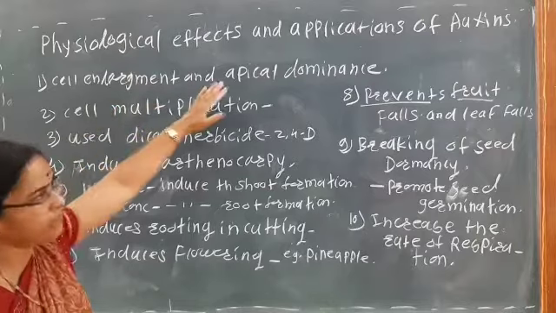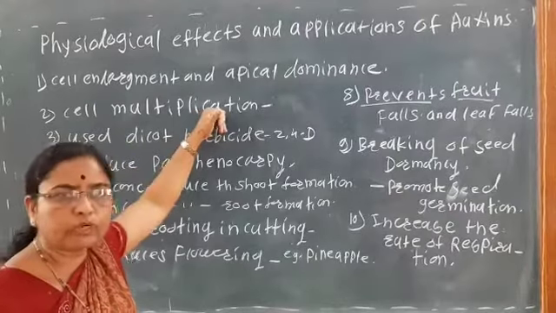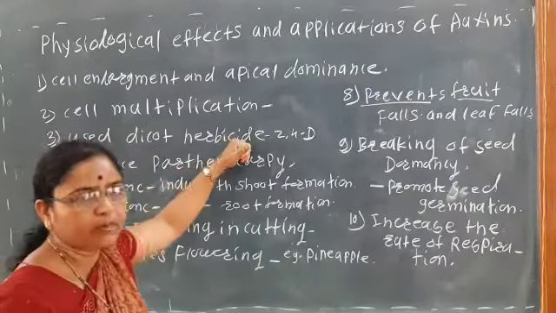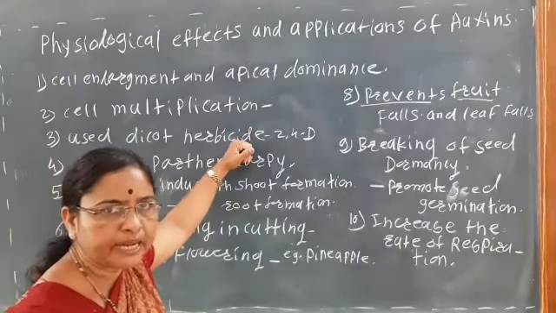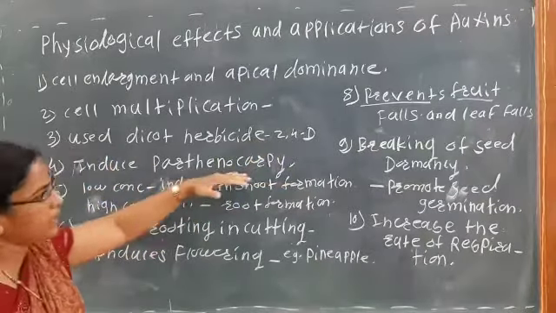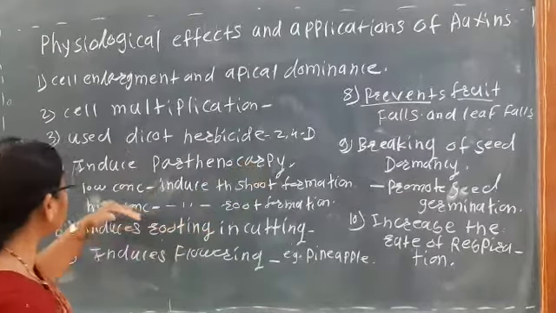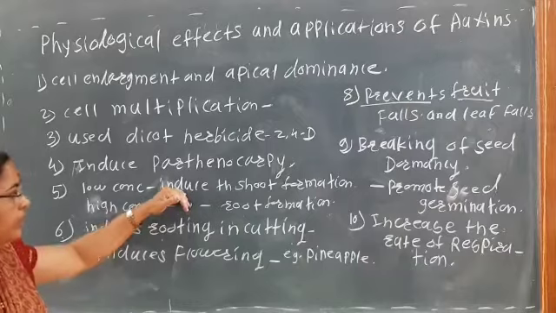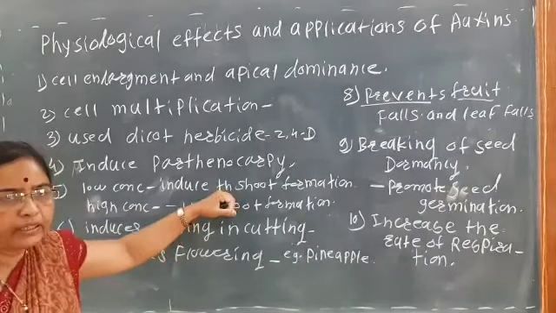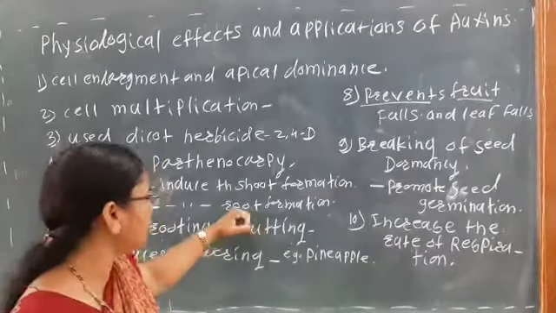पहिले येईल सेल एनलार्जमेंट अँड अपायकल डॉमिनन्स. सेकंड येईल सेल मल्टिप्लिकेशन. टिश्यू कल्चरमध्ये जनरली हे यूज केलं जातं. It is used as a dicot herbicide, म्हणजेच विडीसाइड म्हणून आपण हे यूज करतो, for example 2,4-D. Then it induces parthenocarpy, सीडलेस फ्रूट तयार करण्यासाठी हे यूज केलं जातं. Then in tissue culture, if we use it in low concentration, it induces shoot formation, and in tissue culture if we use it in high concentration, root formation takes place.